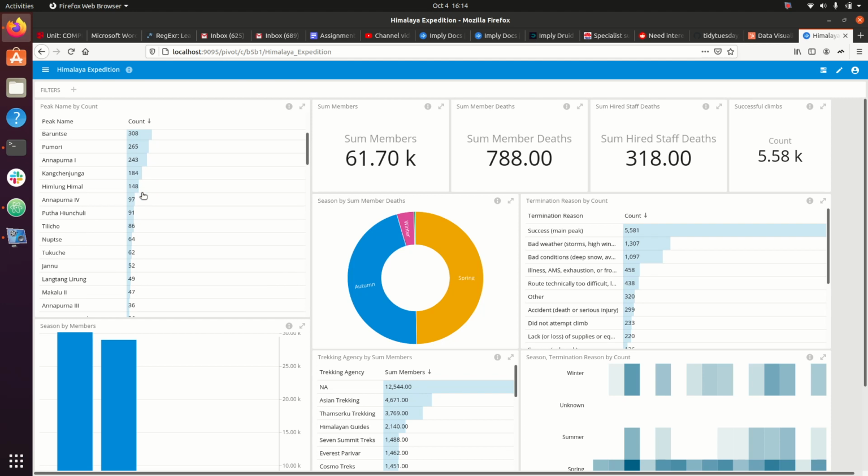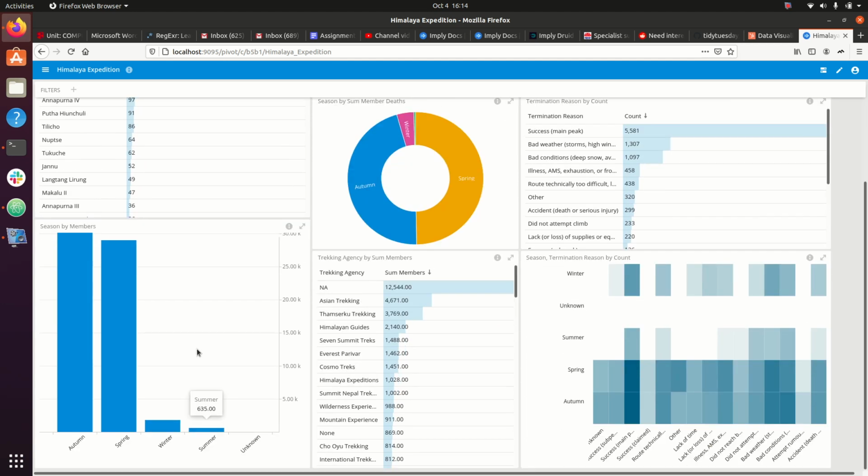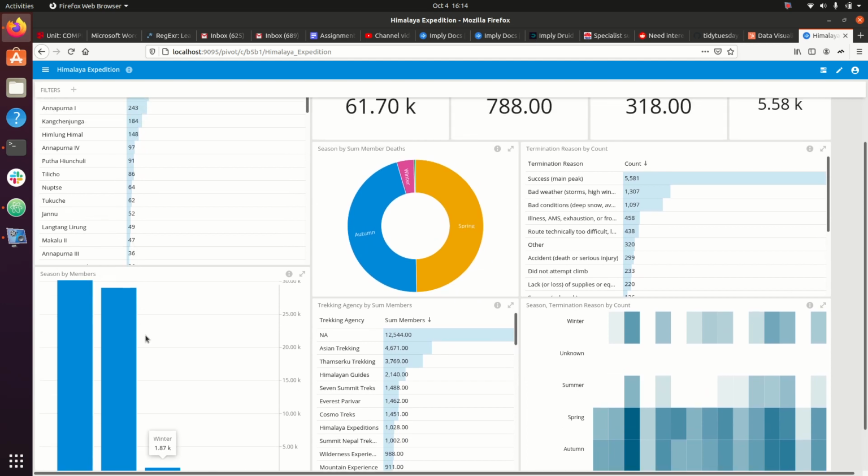And then here you can look at the numbers by season. If you go down, it seems like autumn and spring are the most preferable seasons to go trekking in the Himalayas, I guess. And here I have information about the agencies, maybe the most popular, and which ones have the most members. It seems like some data wasn't corrected properly.